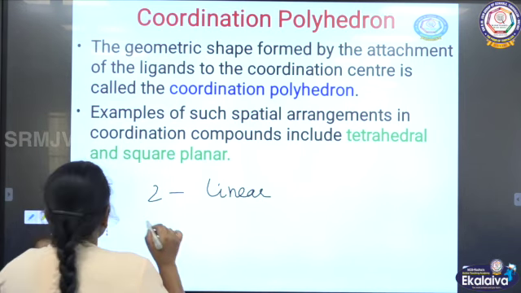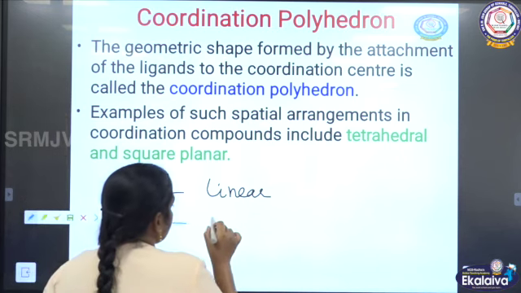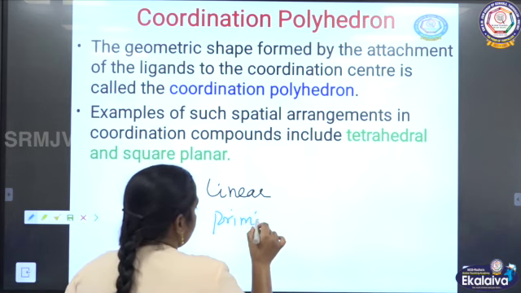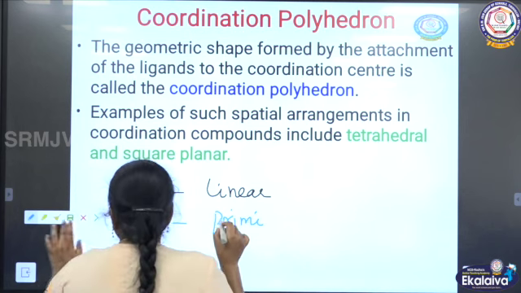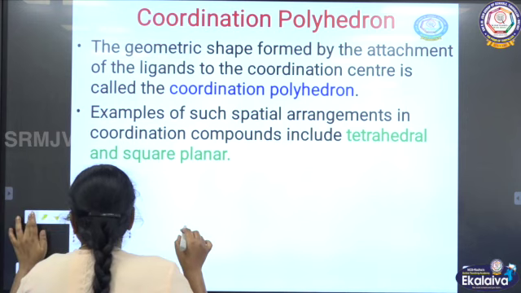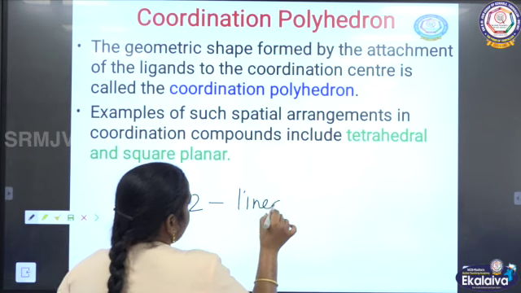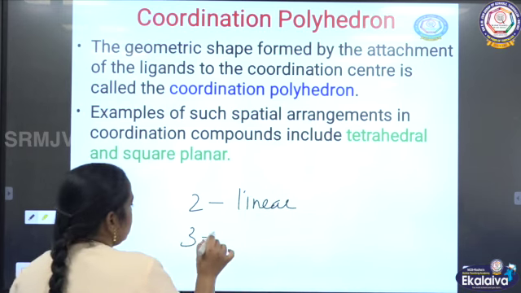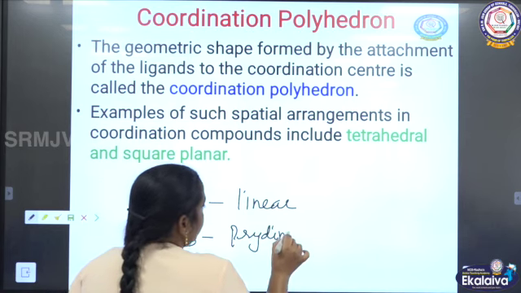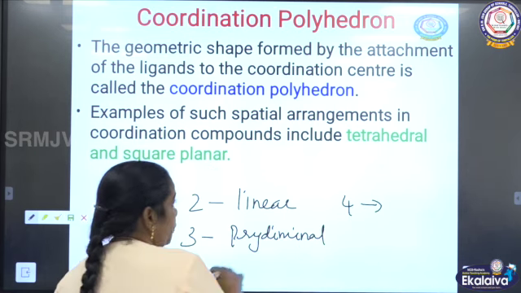And then for 3, a pyramidal structure, and for 4 they can have 2 different types of structure.